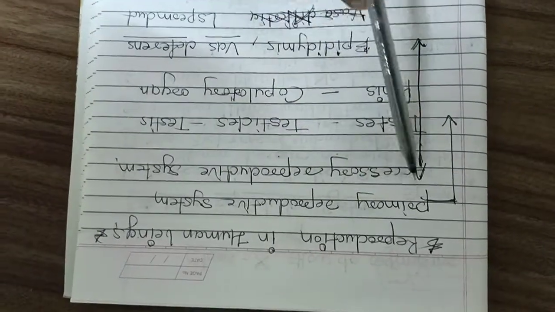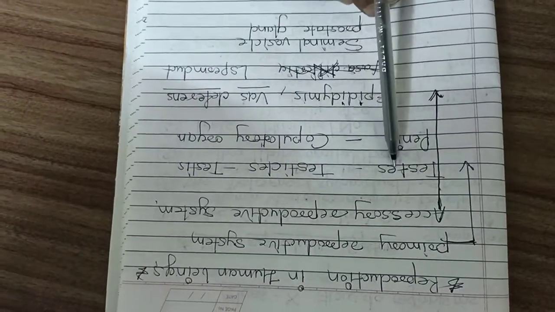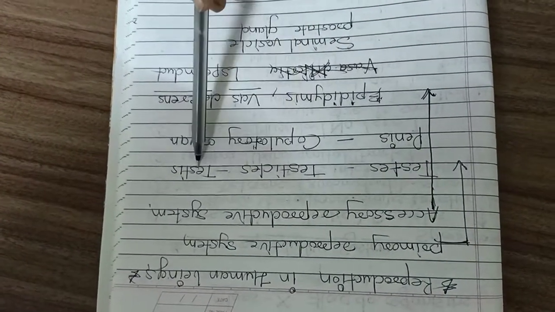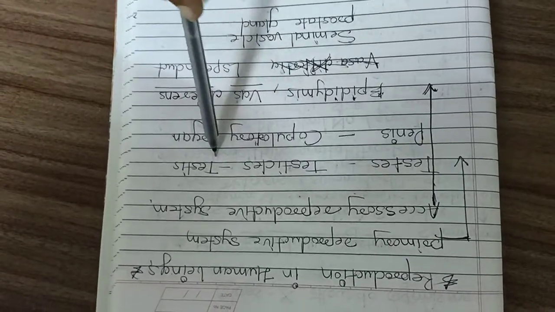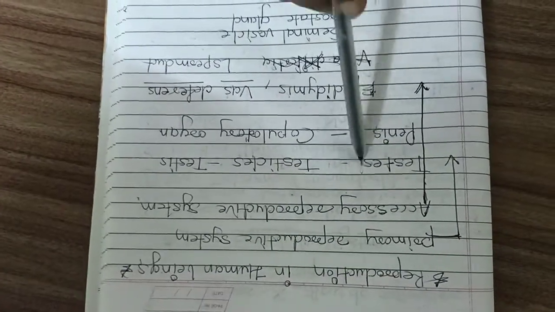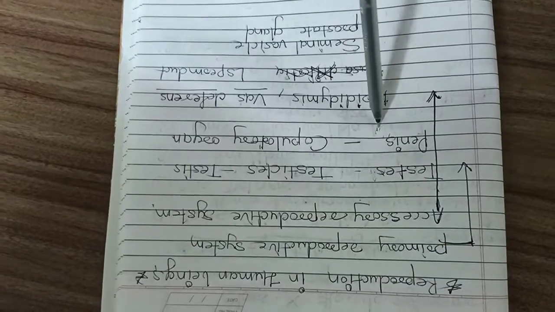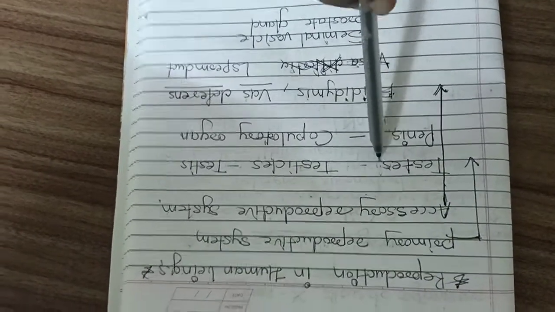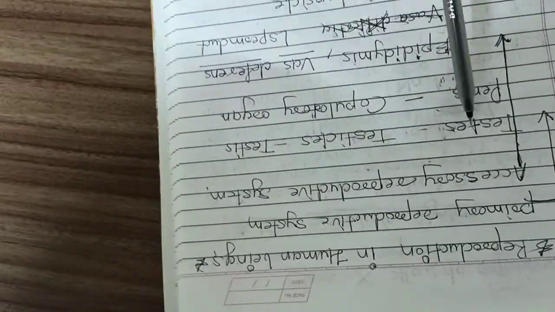Primary reproductive system. This primary reproductive system consists of the testes, also called testicles. Testis is the singular. And the penis. These two are the primary reproductive system, or the primary sexual characteristic, and this is very necessary. So what is the primary reproductive system?